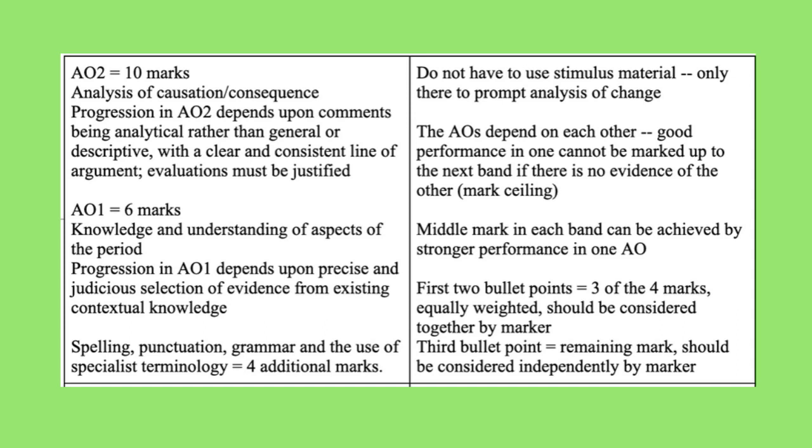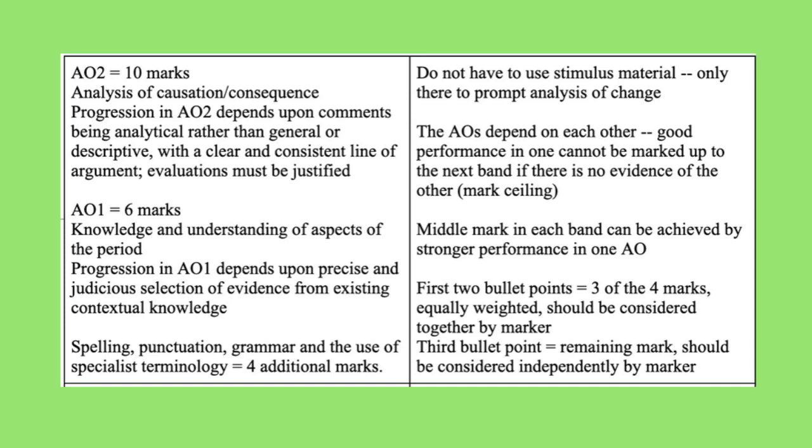So that brings us on to AO2, which is worth 10 marks, and that is your analysis of causation and consequence. Which one of those it is will depend on the specific question that you've been given. But really, when the examiner says analysis, they're just looking for you to explain why. So whenever you give a statement, whenever you give a judgment or opinion, you just need to explain why.